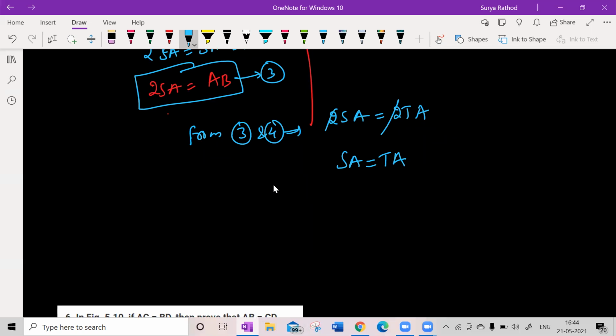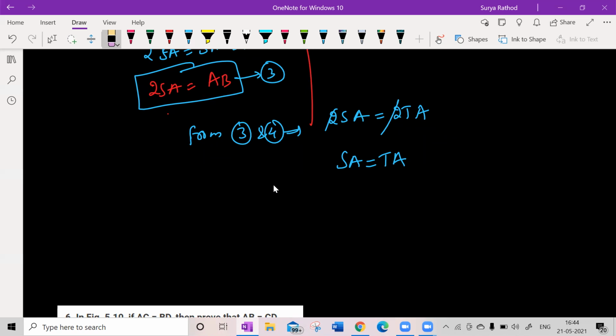So what does SA is equal to TA mean? Things which are equal to the same thing will be equal to each other. In Euclid's axioms, we explained this. Isn't it? Yes or no? Yes, sir.